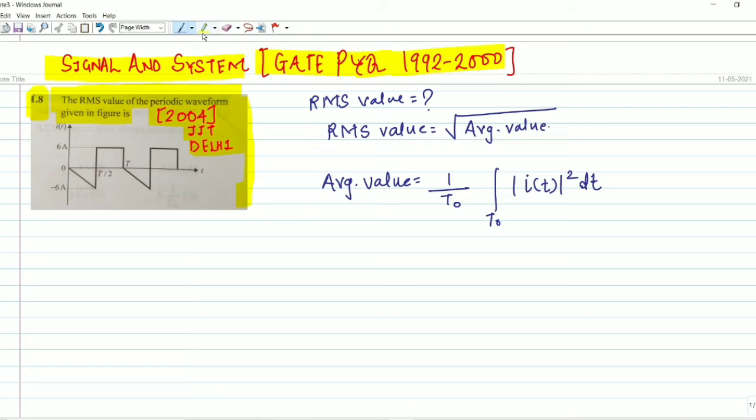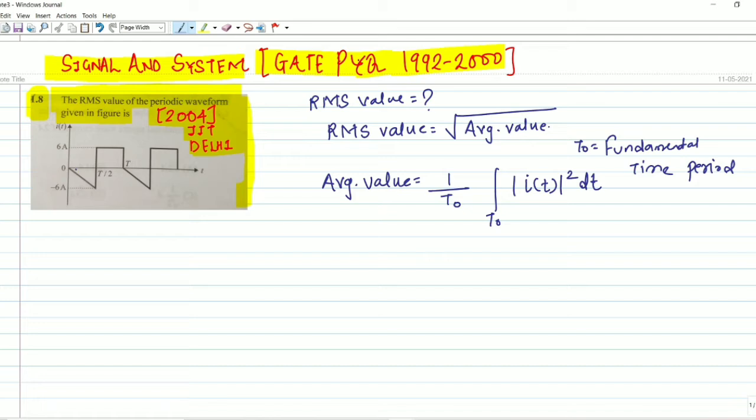Let's get started. First of all, let me evaluate T naught. Let me define what T naught is. T naught is known as the fundamental time period, the time period for one cycle.